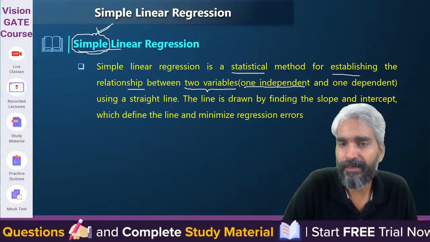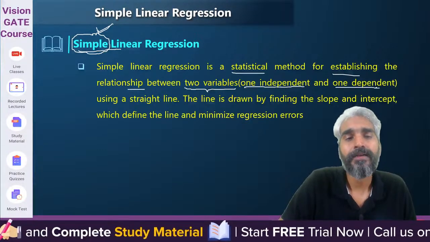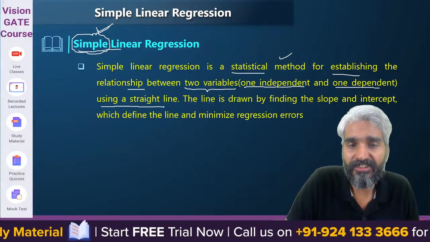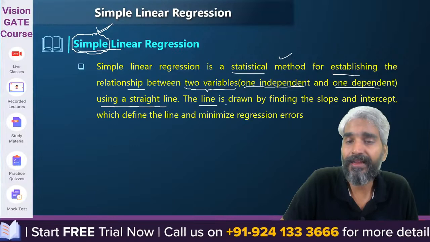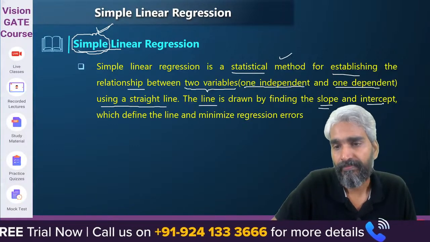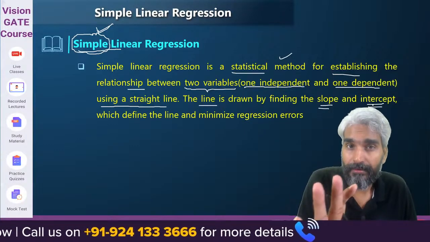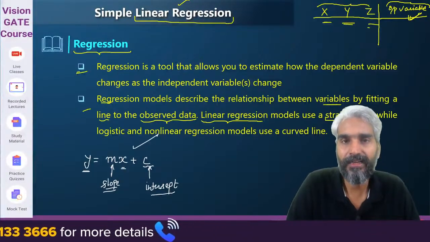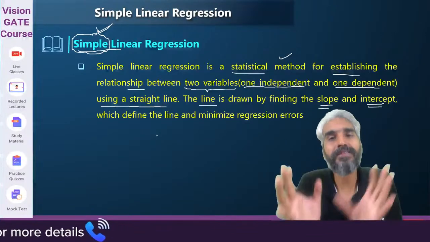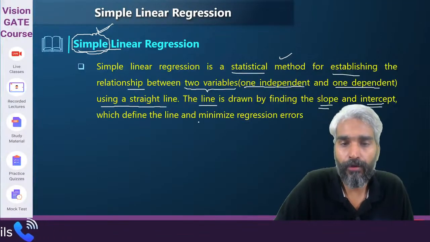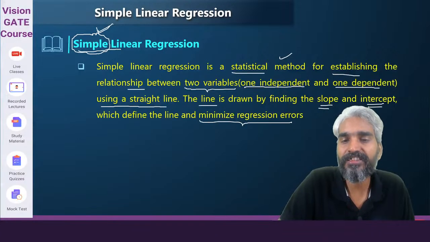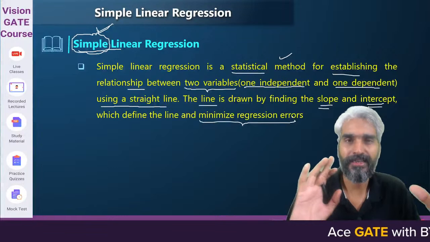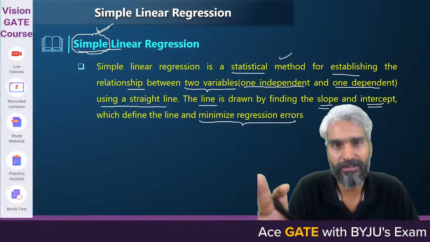So one will be independent and another will be dependent variable, and this will try to fit it over a straight line, right? So in the line, what all will be present? Slope will be there, intercept will be there, but we are not trying to learn a simple straight line equation. For that purpose, we will also try to minimize the regression error. Let us understand what all these terminologies are.